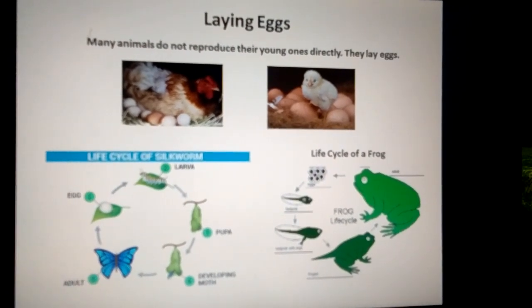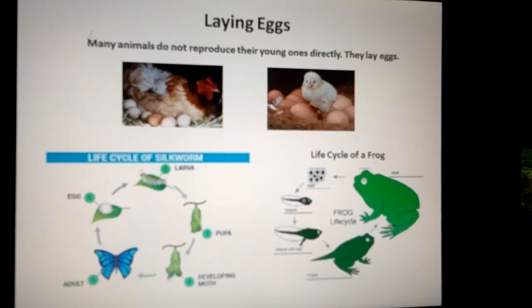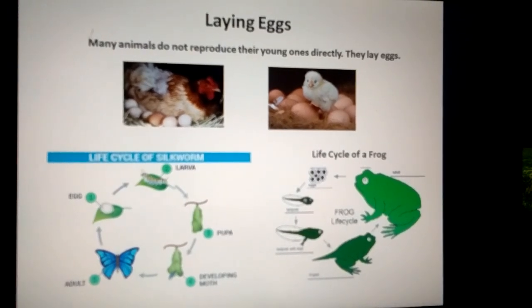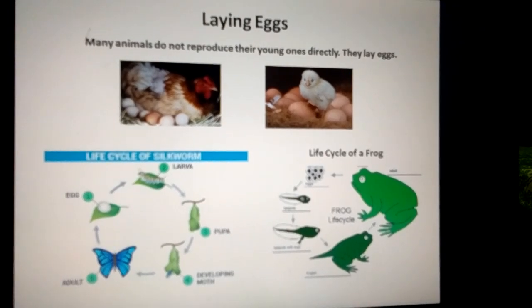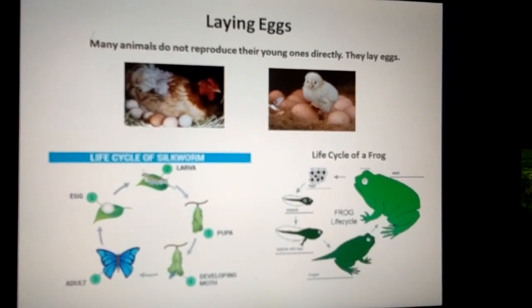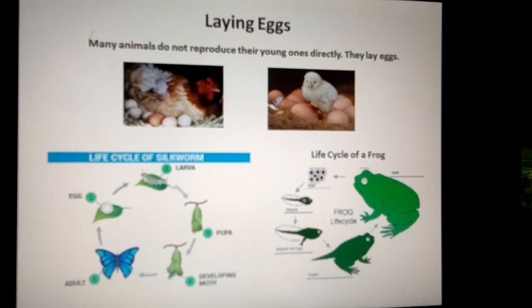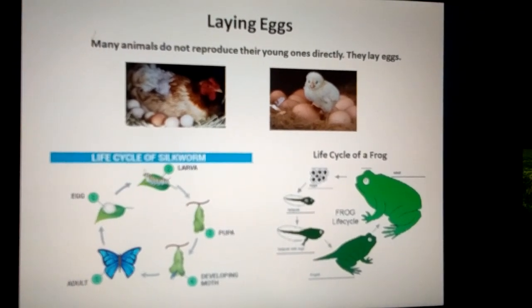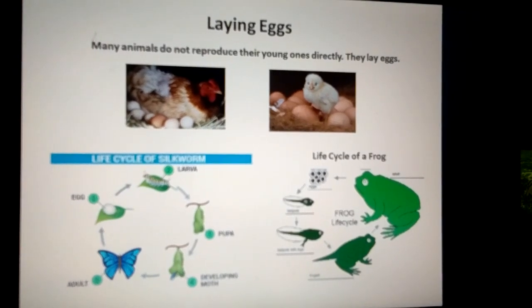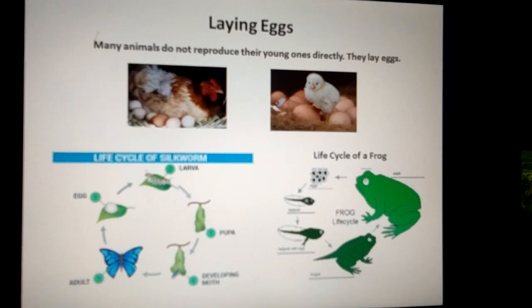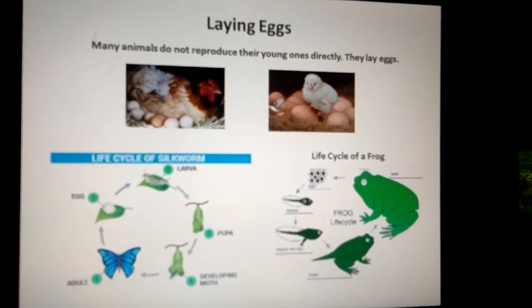To keep an egg at the right temperature so that it can develop and produce a chick. For many days to weeks, the eggs are protected and kept warm by the hen. This is called incubation. After the egg hatches, young ones come out of the shelled eggs.